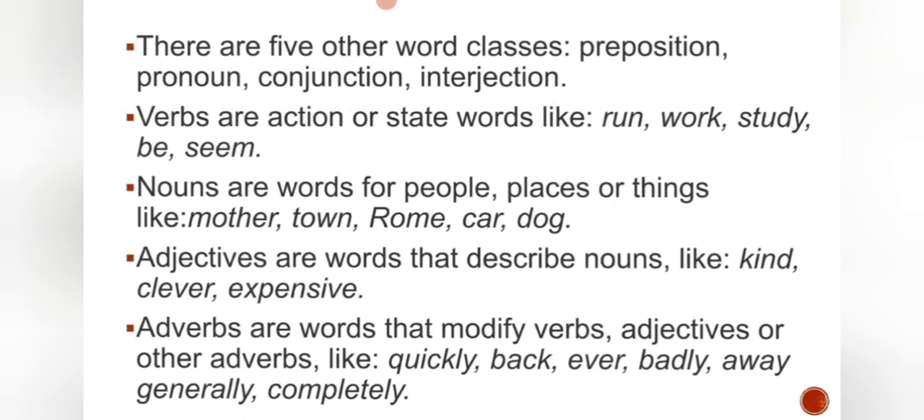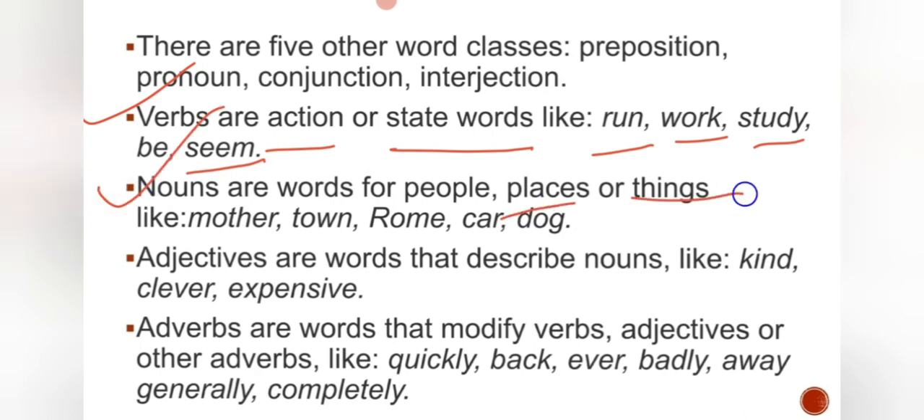So already I explained what is verb. Verbs are action or state words, which means state of being. Run, that shows action. Work, it shows action. Study, it shows action. See means it is going to be state words or state of being. And noun already explained, name of the person, places and things. That's what mother, town, room, car. So many things come. You can go for the slide, you'll understand.